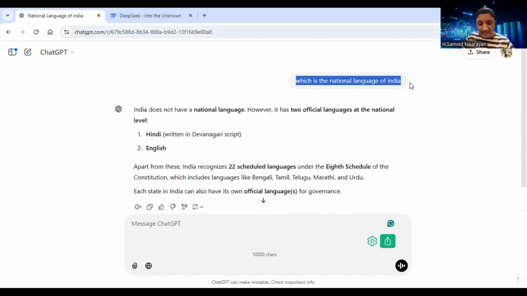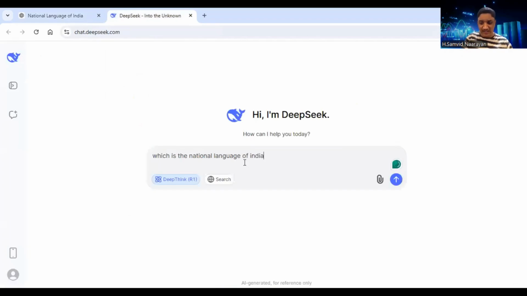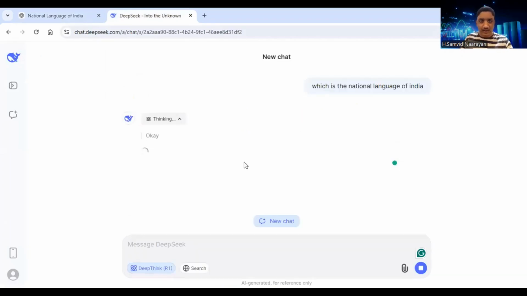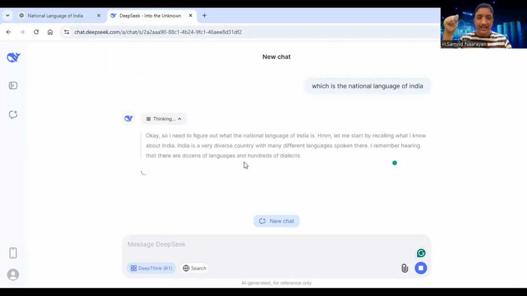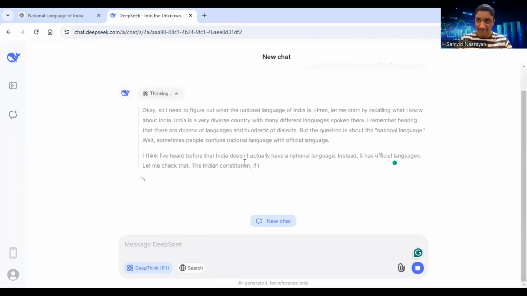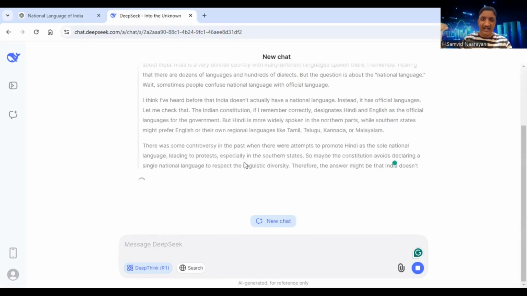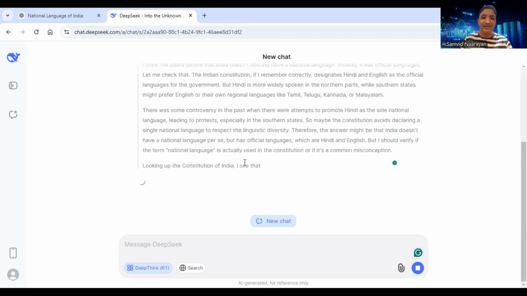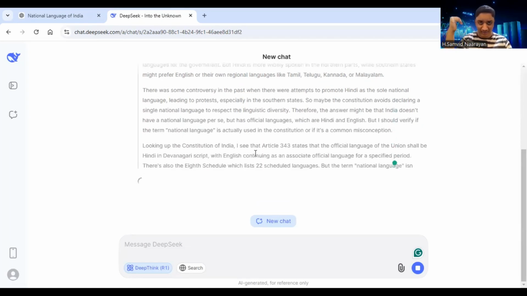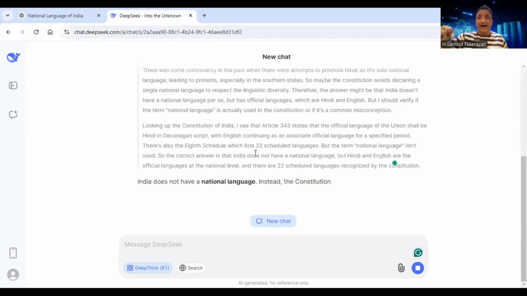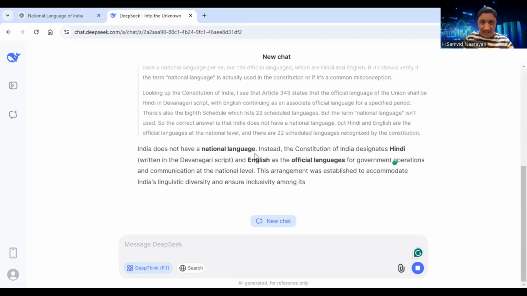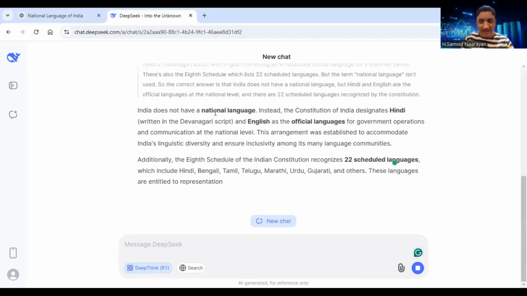Now, we are going to ask the same question to DeepSeek. First thing, it is showing us what it is thinking. So it is guiding us indirectly on the path of thought that we have to go. And of course, it's saying yes, India does not have a national language.